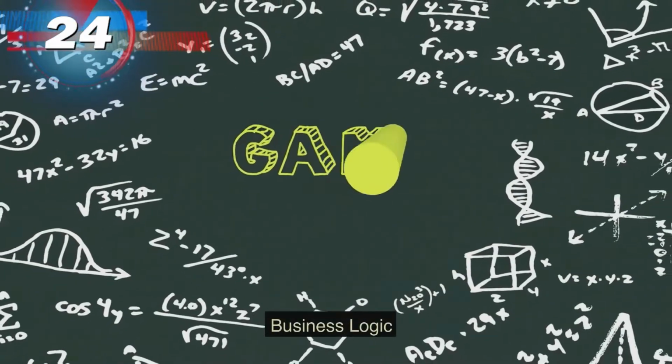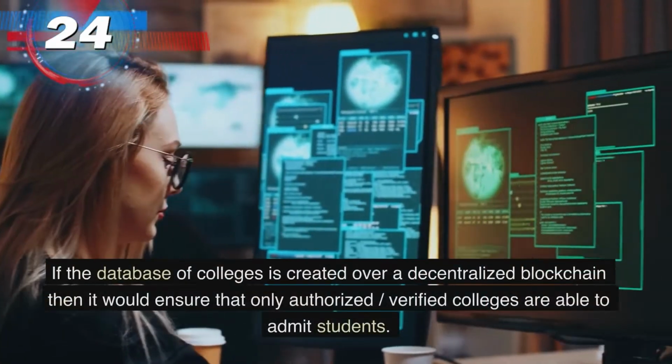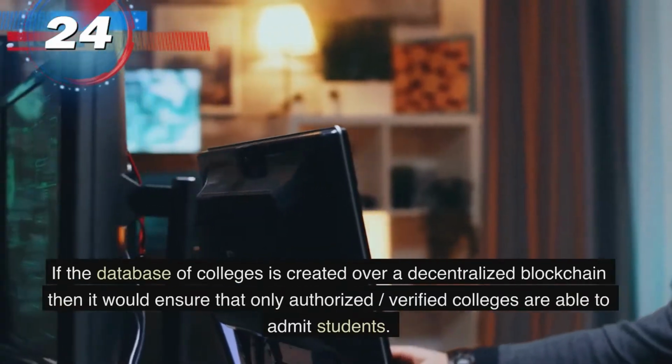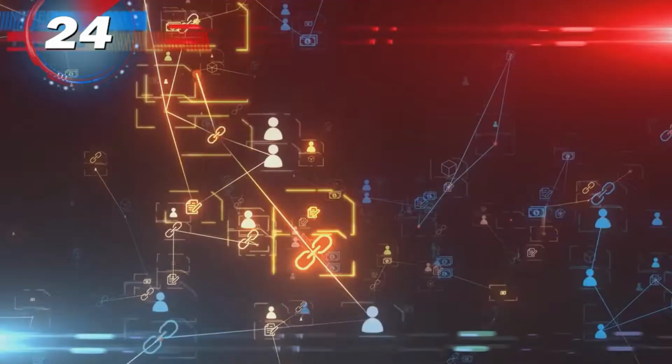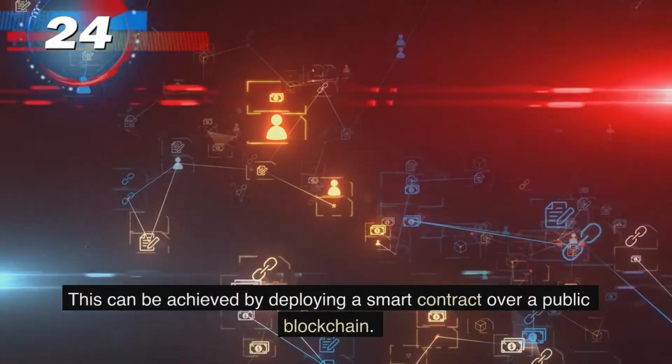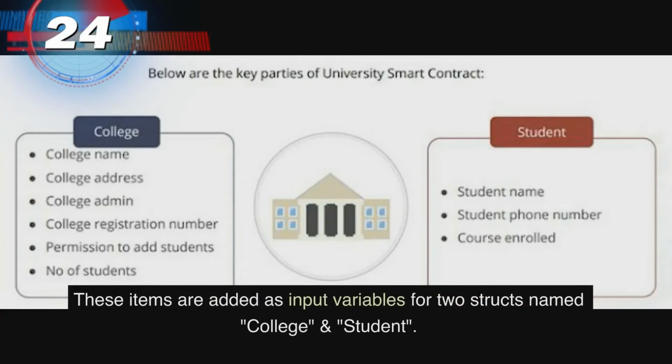Business logic. If the database of colleges is created over a decentralized blockchain, then it would ensure that only authorized, verified colleges are able to admit students. This can be achieved by deploying a smart contract over a public blockchain. These items are added as input variables for two structs named college and student.